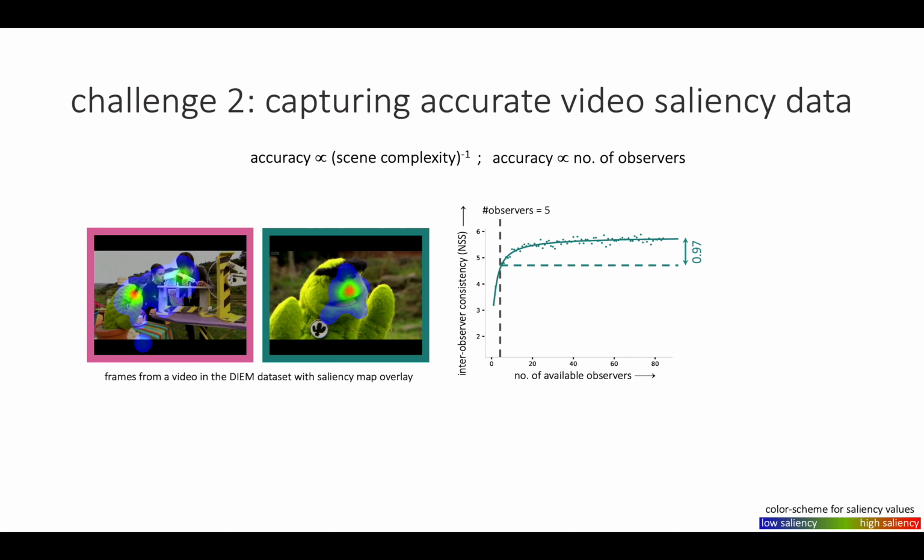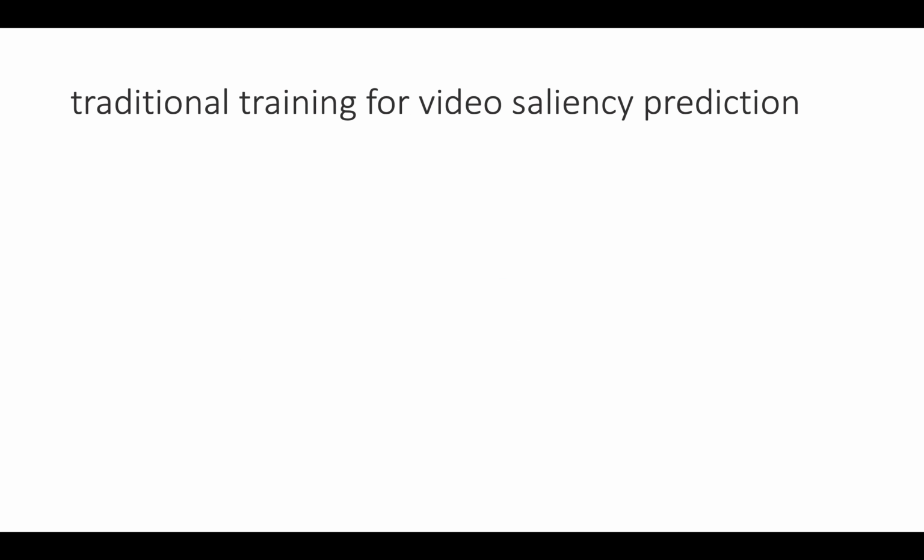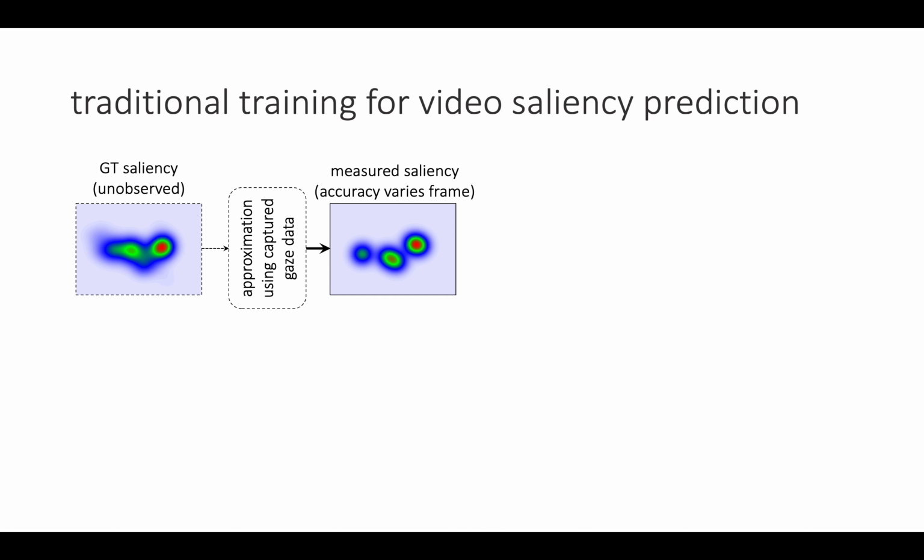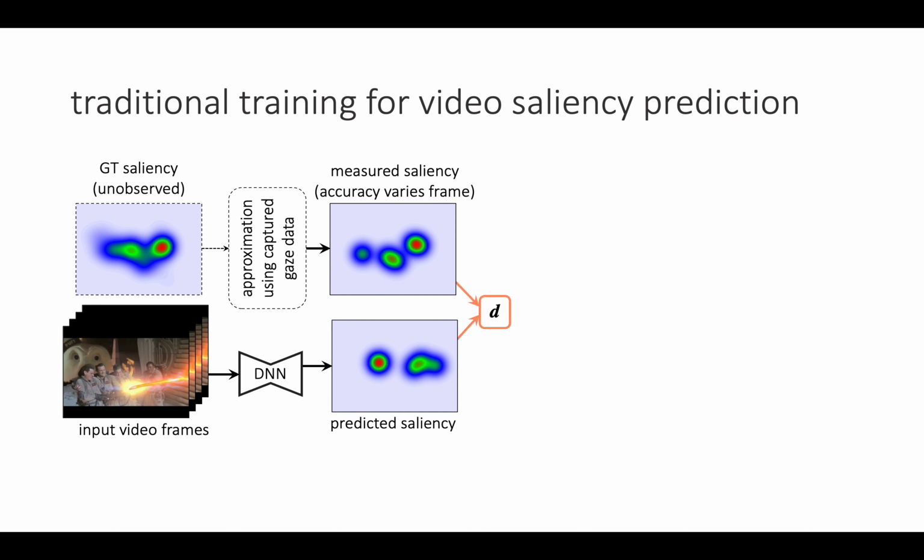Things are different for complex frames containing multiple objects of interest. The inter-observer consistency in this case converges slowly with increasing number of observers, leading to higher inaccuracies when only a few observers are available to measure the saliency. Overall, the accuracy of the measured saliency maps varies with frame content for videos of dynamic scenes, especially when few observers are available.